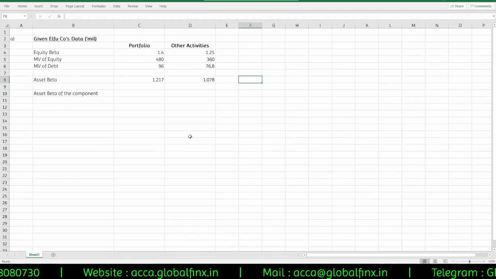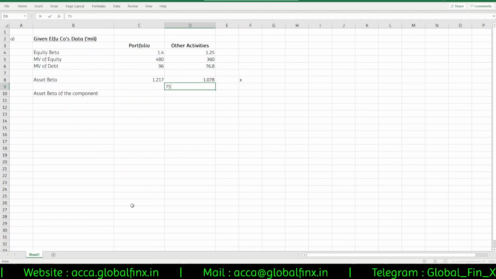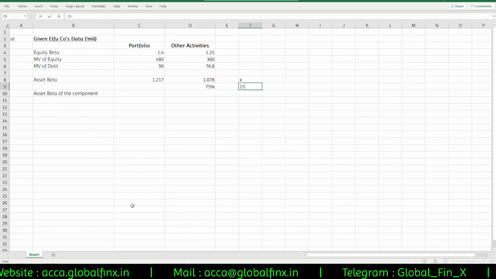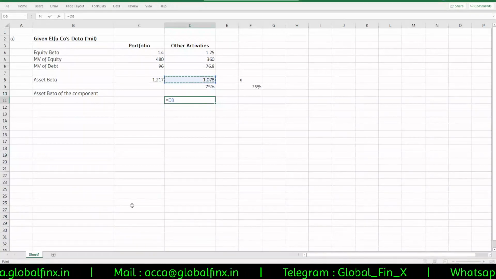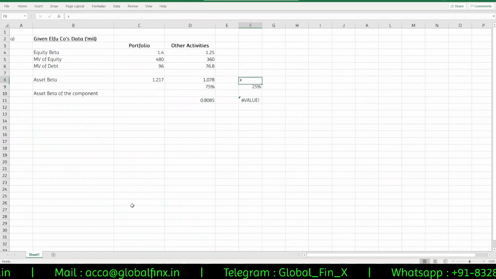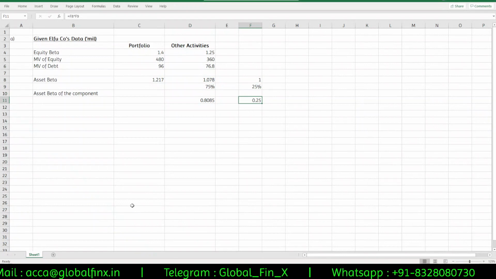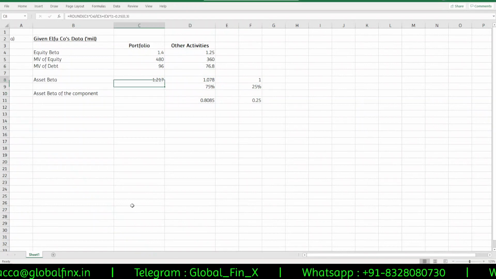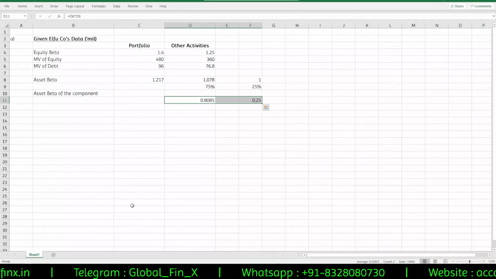If I'm assuming this is X here and this is 75% and this is 25%, then technically 1.078 into 75% plus this, which I'm assuming to be 1 for now, into 25%, this sum total should be equal to 1.217. That's what we are supposed to do. I hope you are able to understand what I'm trying to say.